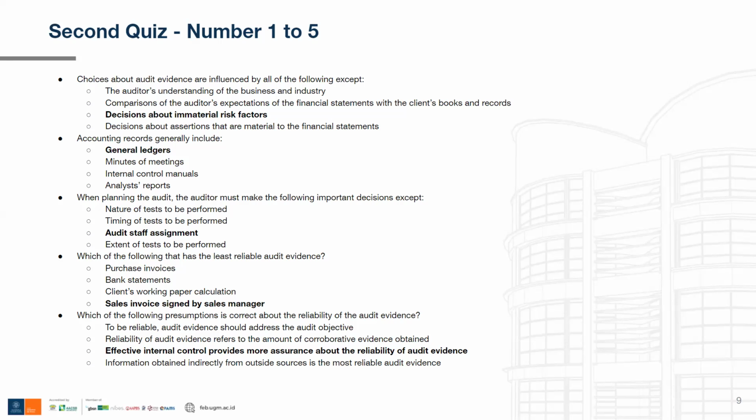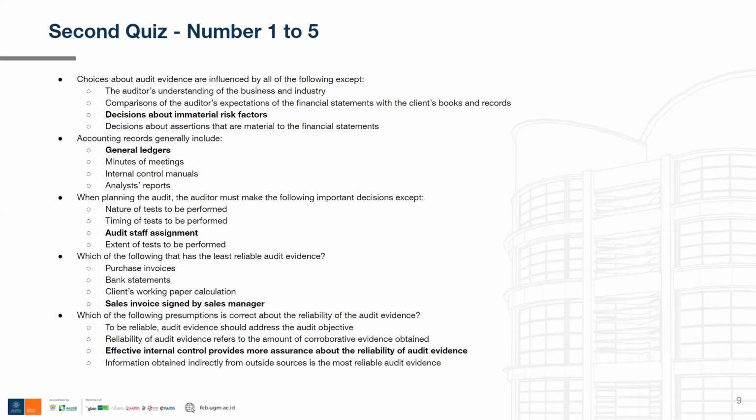Now, the fourth question is, which of the following has the least reliable audit evidence? Purchase invoices. If you don't know, purchase invoices are documents provided by a third party outside of the entity being audited. So the purchase invoices are pretty reliable and the option is out of the question. And the second option, bank statements. Bank statements are also provided by the banks that the company is working with, so it is a third party.